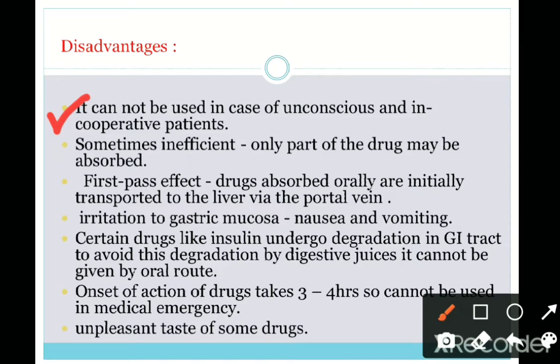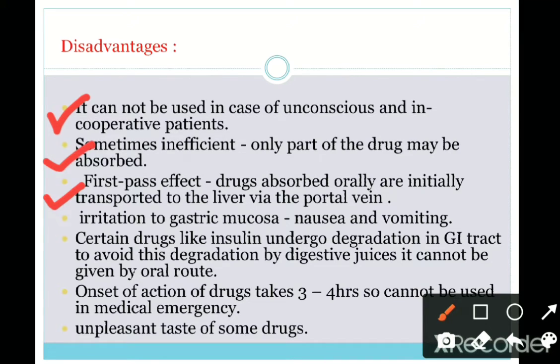We have to use the parenteral routes of administration. And sometimes it is inefficient, only part of the drug may be absorbed. This is the second point. And then the first pass effect, which occurs in the liver. The drugs whatever go into the body first go to the liver. This first pass effect will occur in the liver. The drugs absorbed orally are initially transported to the liver via the portal vein. After that, through the liver, they are transported to the body parts.